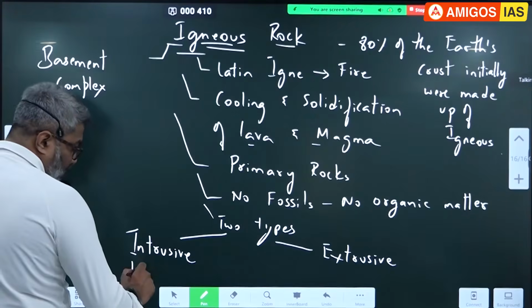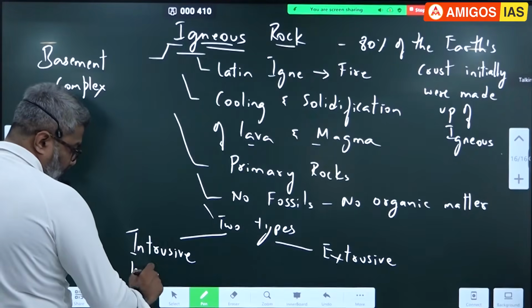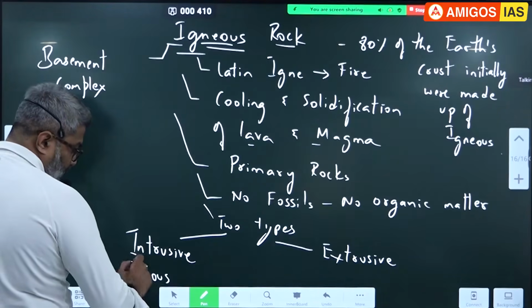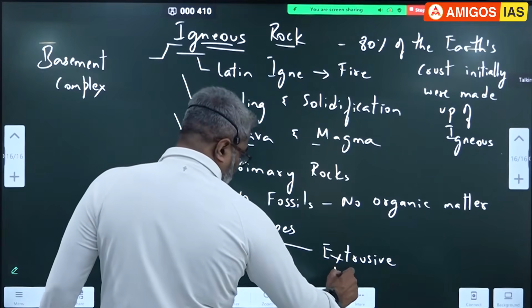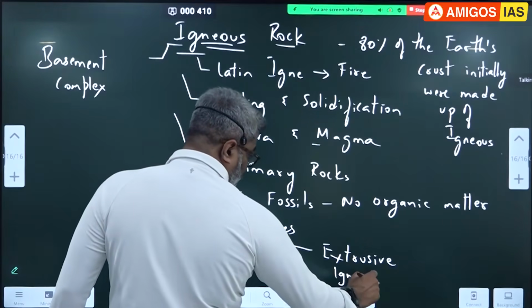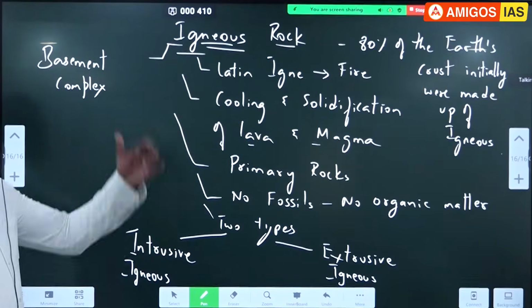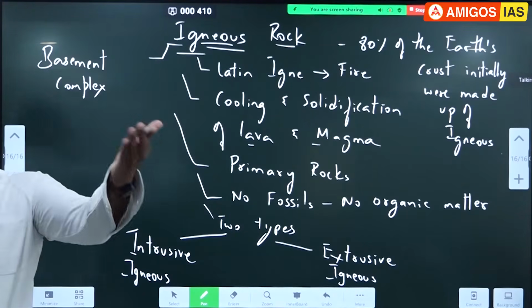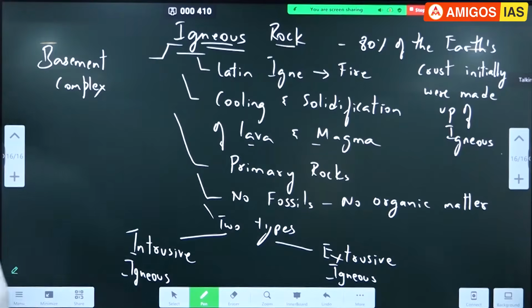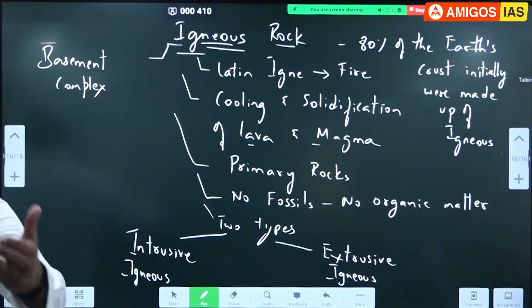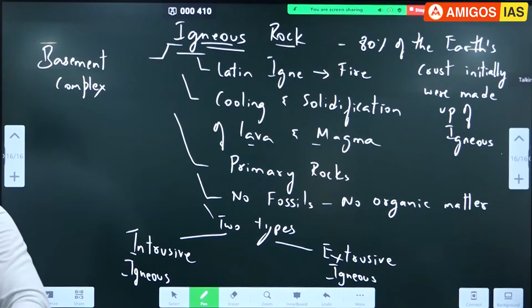What is intrusive? The word means inside the earth or below the surface. Extrusive igneous rock, outside. Remember, we just discussed extrusive landform, intrusive landform. Sill, dike, laccolith, phacolith, batholith are all intrusive, below, formed from magma.